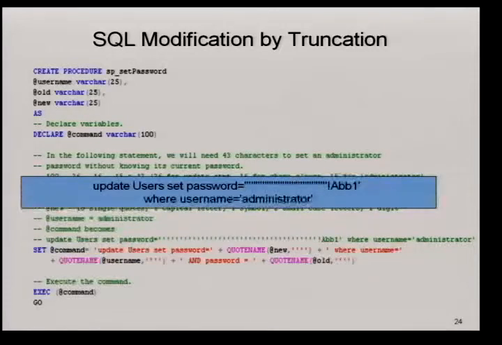In this particular example, because it's a password, people might be checking for password complexity rules. Just pass like 18 single quotes and a bunch of other characters so that you will get past those rules. So here, if I pass like 18 single quotes and 5 other characters, quote name is going to add the beginning delimiter and ending delimiter. That way I can truncate the command right after where username equals to administrator. So, any questions on this issue?